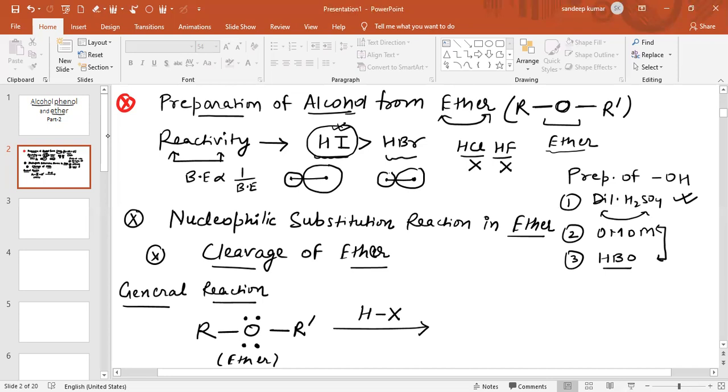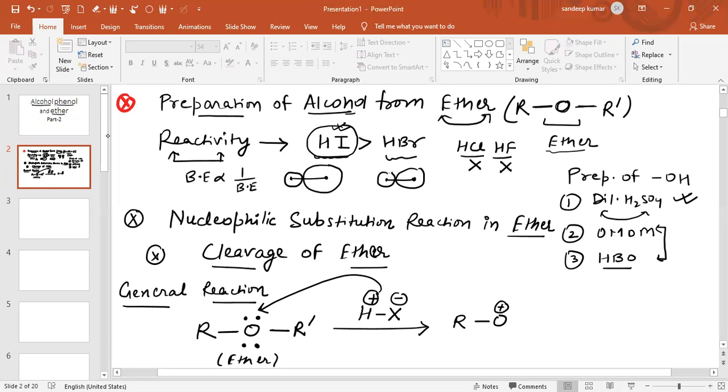First we will discuss the direct reaction. When this H plus attacks on the oxygen, because this is electron rich and this is electron deficient, it will form R-O with a positive charge.